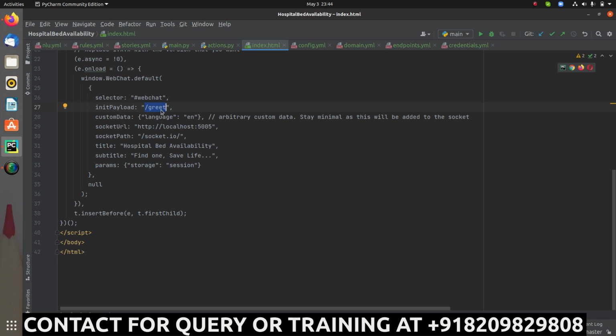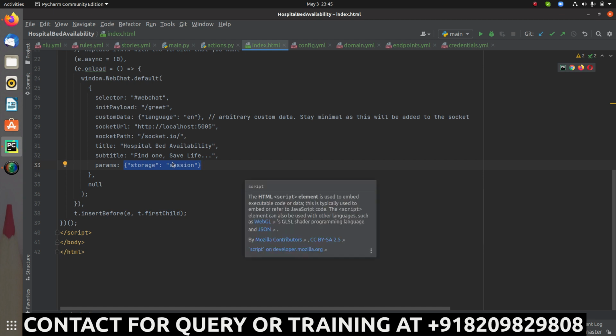The language we are using right now is English. This is the API on which my Rasa server is up and running. Similarly, this is the socket path for the socket.io. Here you can give the title to the chatbot, and here the subtitle. And this is the parameter for the storage, like where you will be storing and what you will be storing. You will be storing the session.